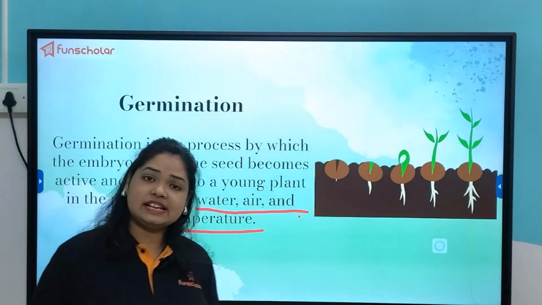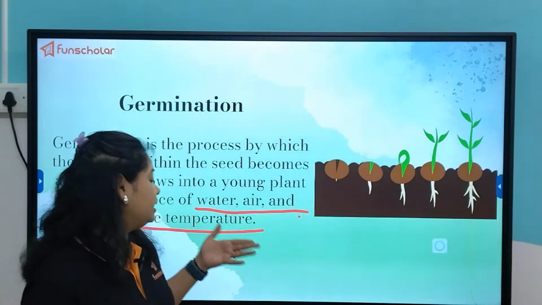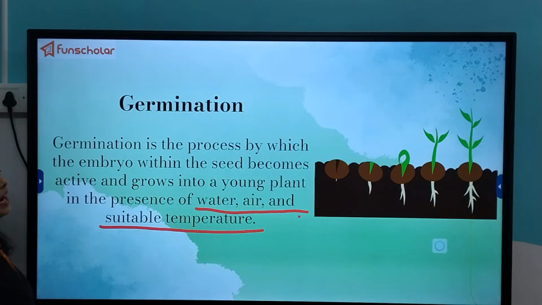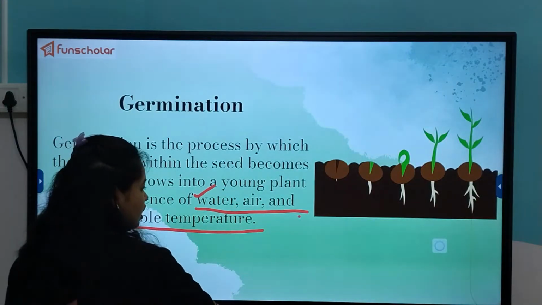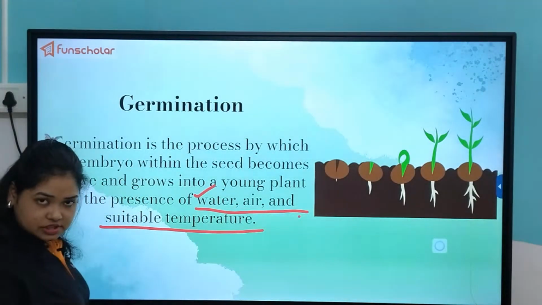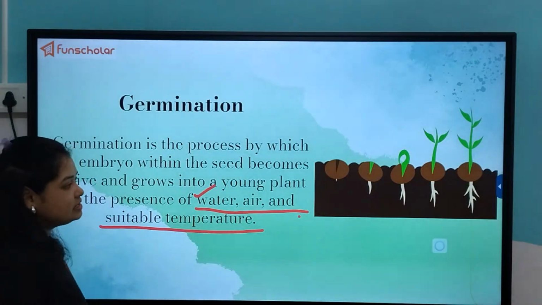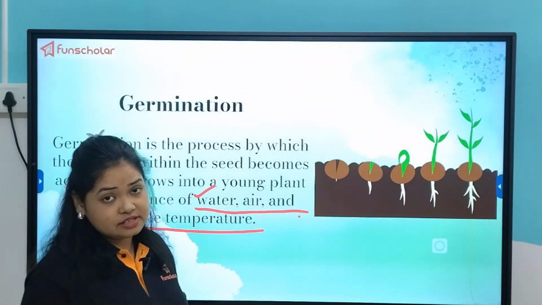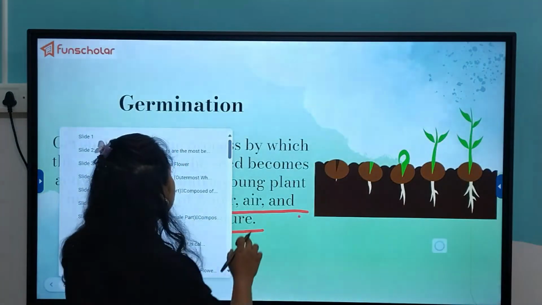So that also acts as the base or the substratum. Unless and until it gets the proper substratum to grow, and along with that the proper conditions, that means the adequate amount of water to perform the process of photosynthesis, and also we know water is an essential part of all the living organisms, because the living organisms cannot survive without water.